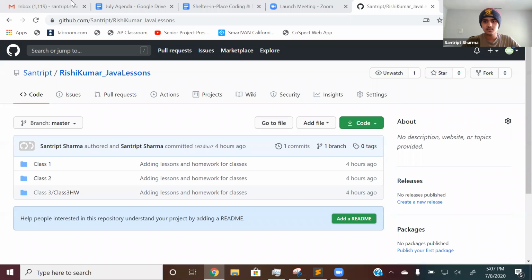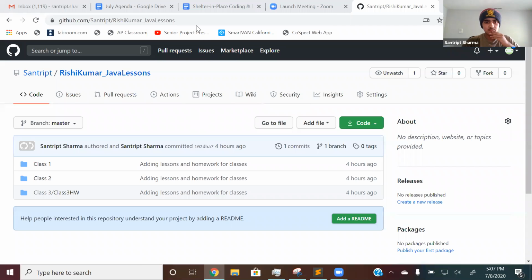Breakout rooms. Okay, I have no idea what to do then. Maybe you should try going to security. Security, where's that? At the bottom, yeah. No, it doesn't have anything for chat. Okay, that's fine, I guess. That's weird.